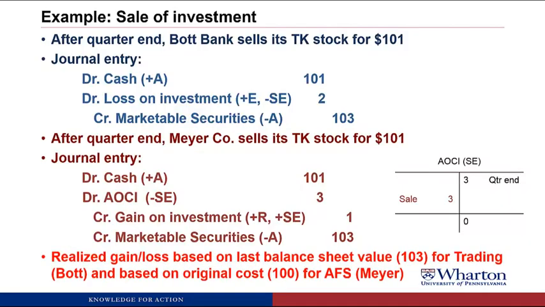So notice that the realized gain or loss for trading securities for Bott is based on the last balance sheet value. So relative to the value of 103 at the last quarter end, you lost 2 on your investment. But for Meyer, the gain or loss is based on the original cost. You bought it at 100, you sold it at 101, you actually got a gain of 1. So this is a fundamental difference between the two methods. Trading securities, your realized gain and loss is always based on what it was last valued at the balance sheet date. Whereas for available for sale, your gain or loss is based on what you originally bought it for.